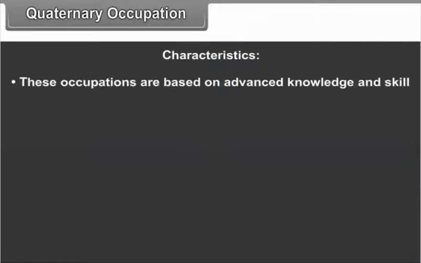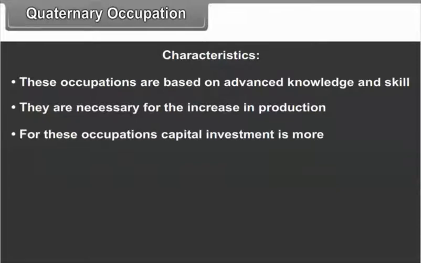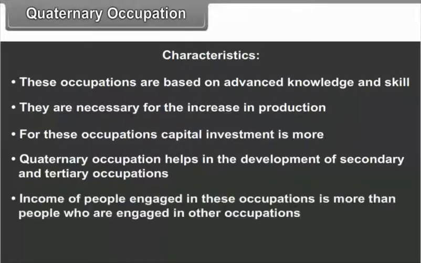Characteristics. These occupations are based on advanced knowledge and skill. They are necessary for the increase in production. For these occupations, capital investment is more. Quaternary occupation helps in the development of secondary and tertiary occupations. The income of people engaged in these occupations is more than that of the people who are engaged in other occupations.